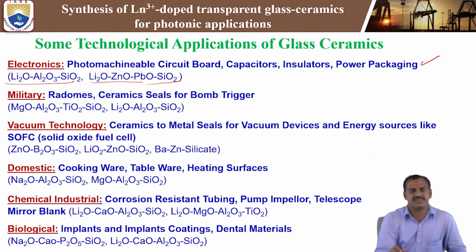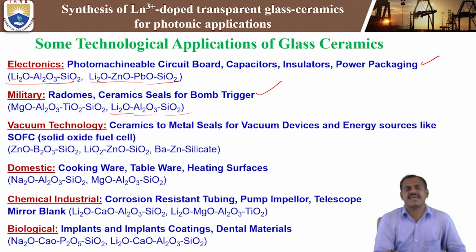In military applications, what are the military applications? Radomes, ceramic seals, and bomb triggers. These are also made of glass ceramics only. What kind of chemical composition is chosen? Magnesium oxide, aluminum oxide, titanium oxide, silicon dioxide. This is one of the chemical compositions for preparing glass ceramics for military applications. Next, lithium oxide, aluminum oxide, silicon dioxide. These are also used to prepare glass ceramic material for military applications.